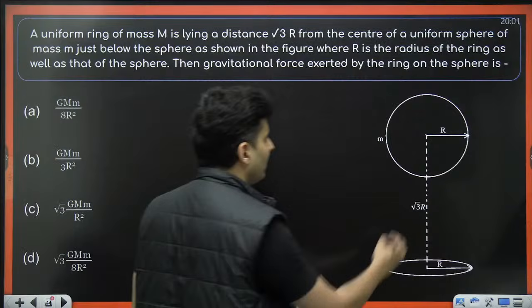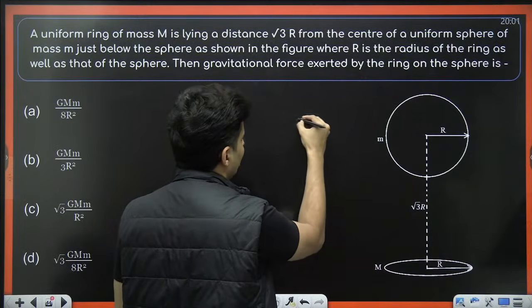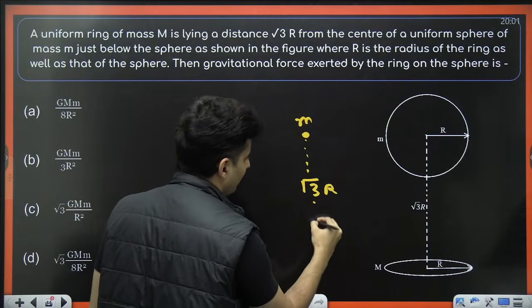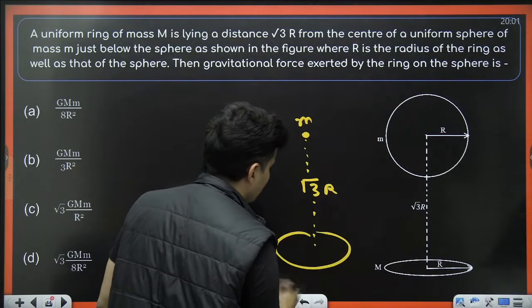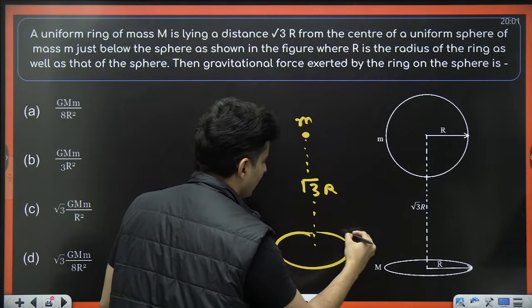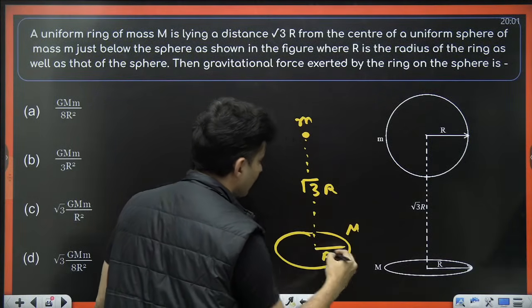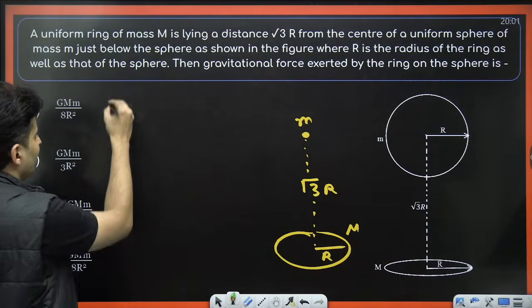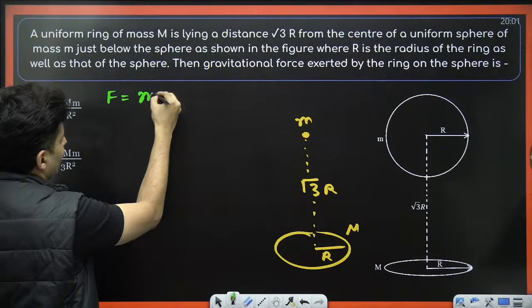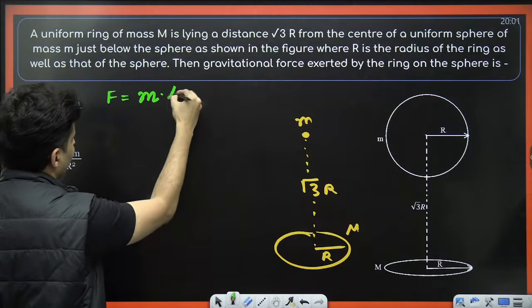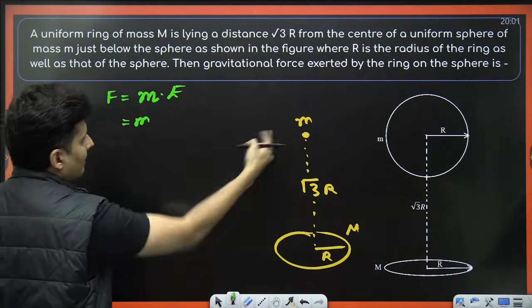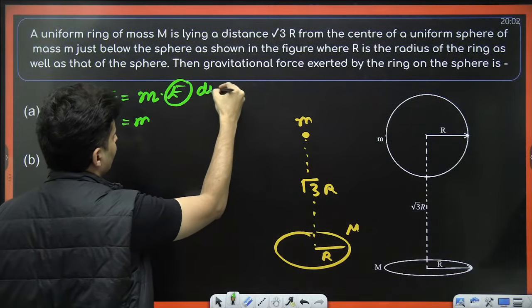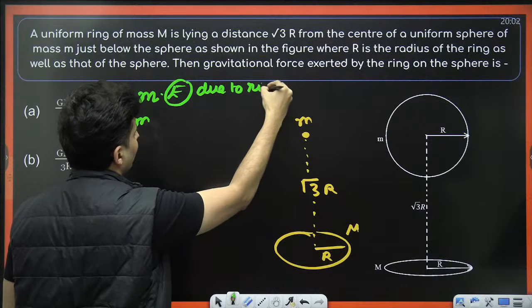So that's the reason why I will take this sphere as a point mass, and this distance is √3 times r, and this is that ring of certain mass m and certain radius r. Now you can use your formula to find the force. I will multiply mass with the field. Mass is m, field due to the ring.